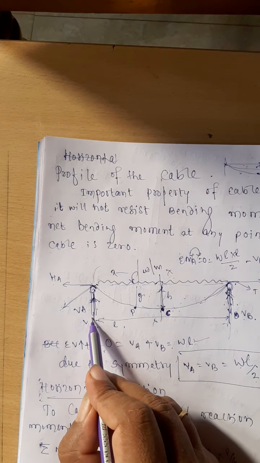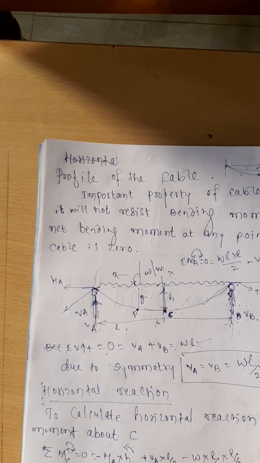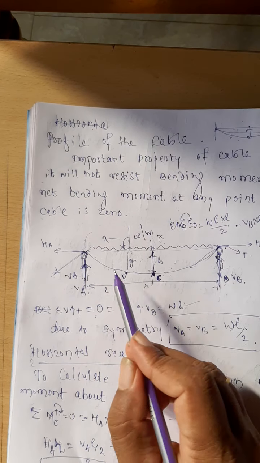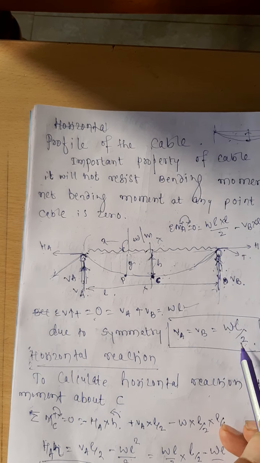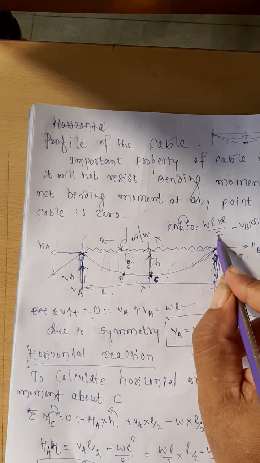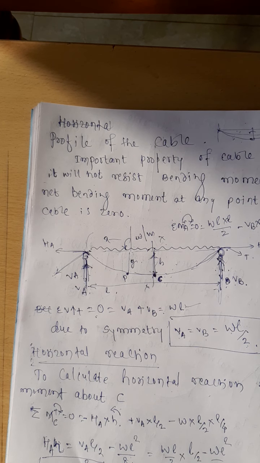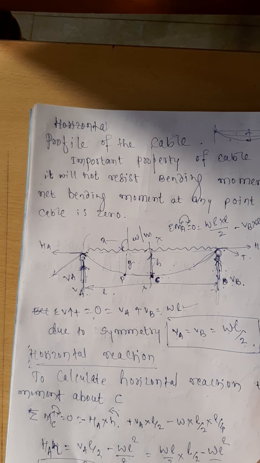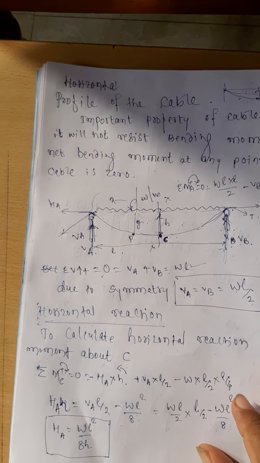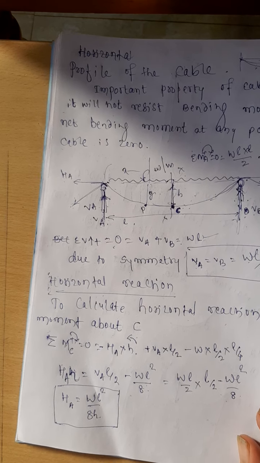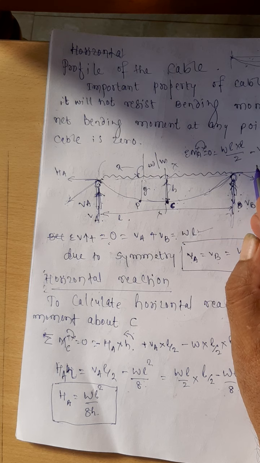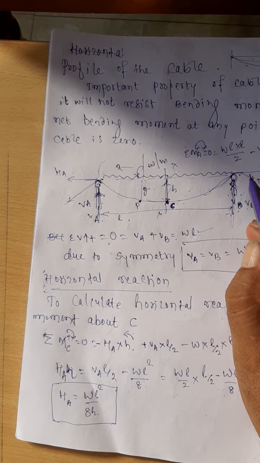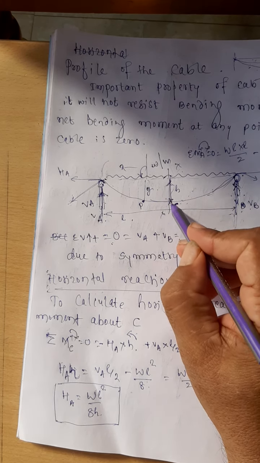divided by 2. Therefore, always these reactions, if the supports are at the same level, VA equal to VB equal to WL divided by 2. The reactions at the supports, VA equal to VB is equal to WL divided by 2. Now to calculate the horizontal reaction, what I can do? Yes, I can take the bending moment at any point in the cable is equal to 0. Particularly I am selecting a point which is the lowest point.